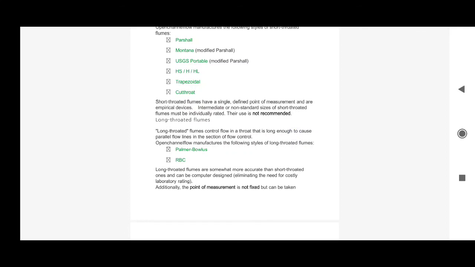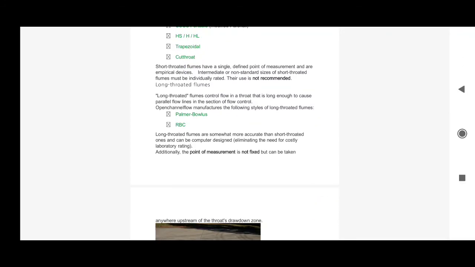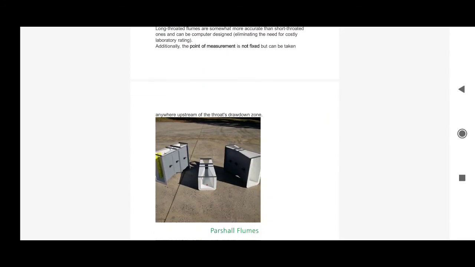So long throated flumes are somewhat more accurate than short throated ones and can be computer designed also. Additionally, the point of measurement is not fixed but can be taken anywhere upstream of the throat's drawdown section.